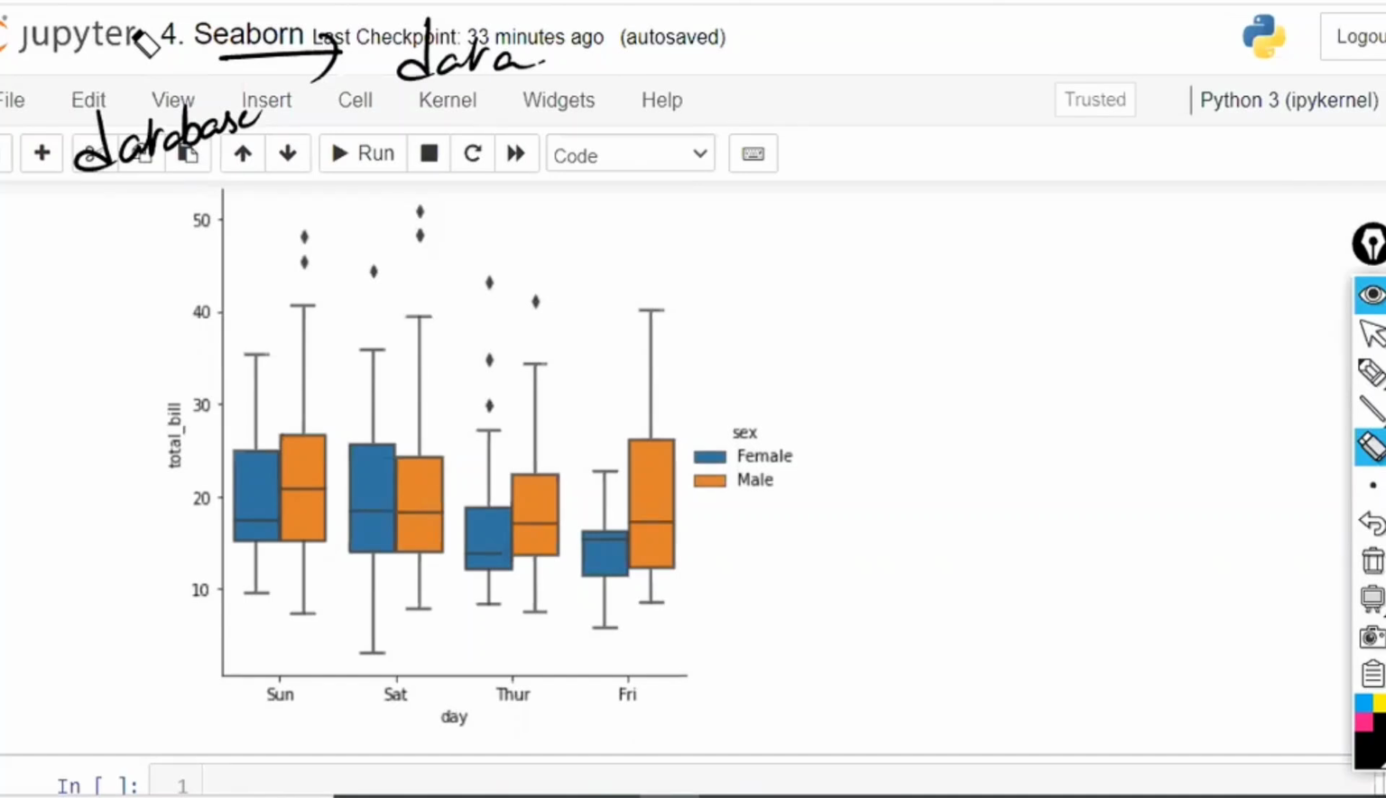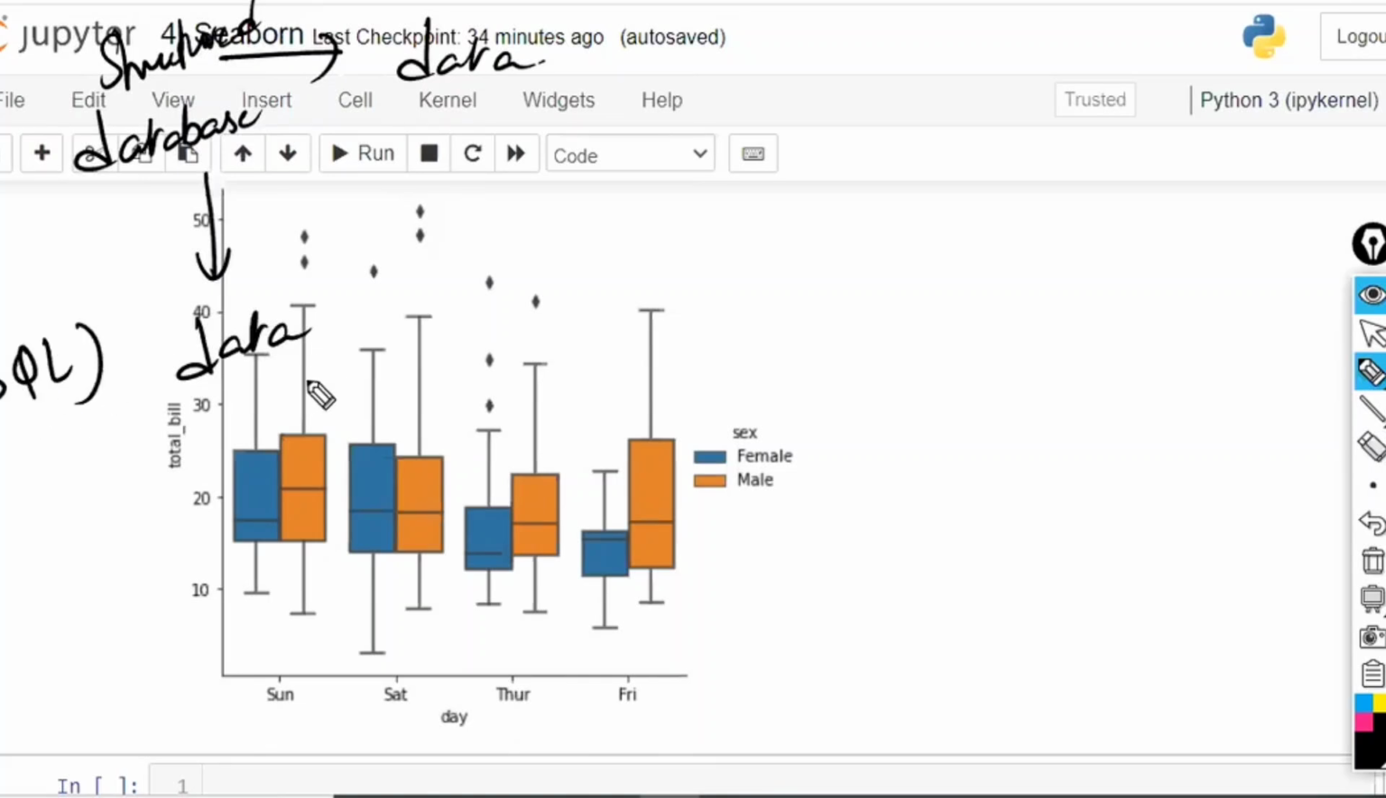A data analyst will never work on unstructured data. A data analyst will work only on structured data. So from the structured database, he is going to select the data, and whatever the structured database is, he will extract the data by using SQL language.